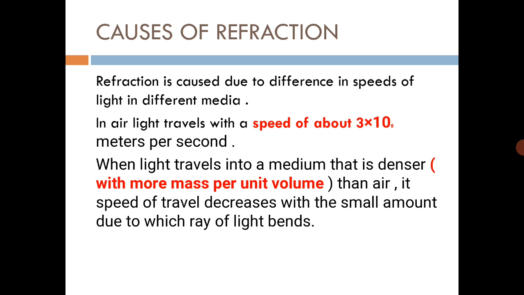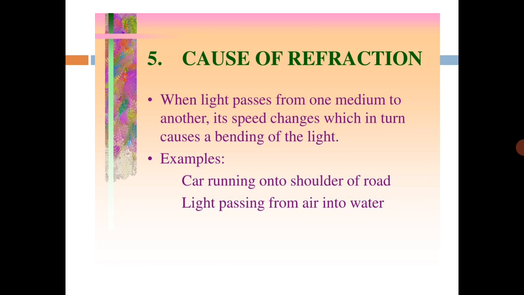What is the speed of light in the rare medium and what is the speed of light in the denser medium? The rare medium has the higher speed because the density, mass per unit volume, is smaller, the ratio is smaller, while in the denser medium its ratio is greater. That's why its speed of travel decreases in the denser medium.